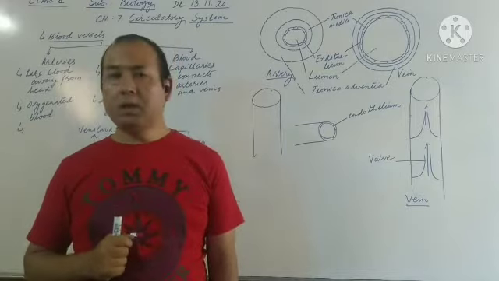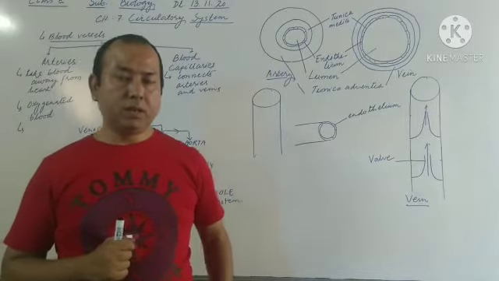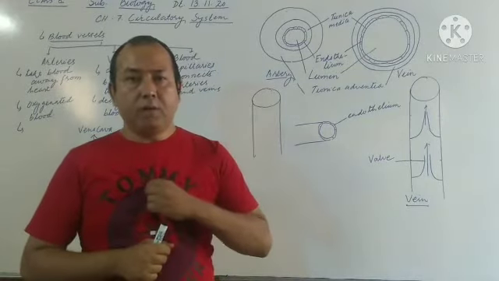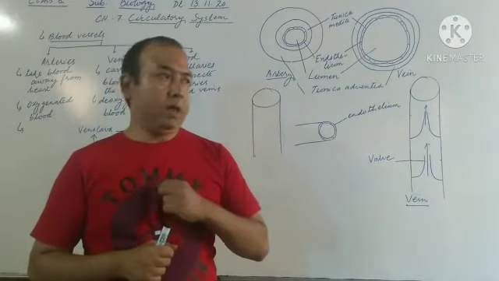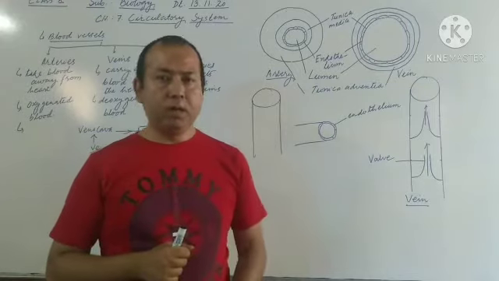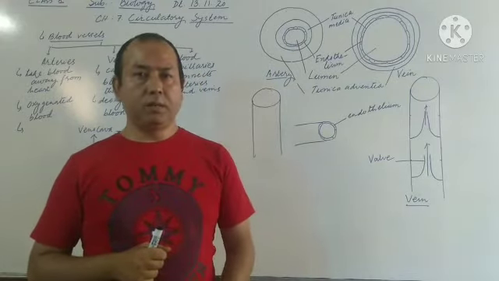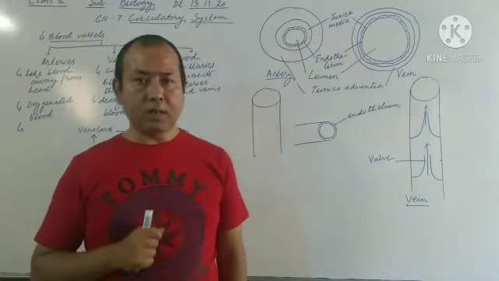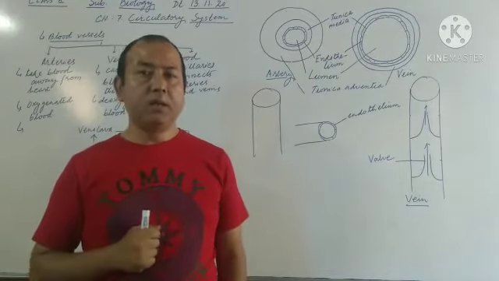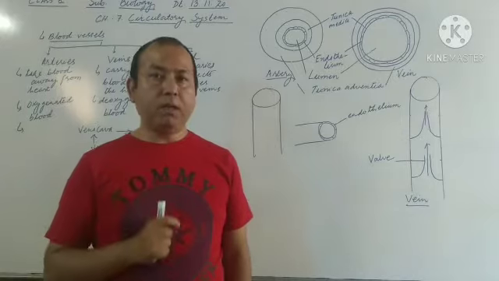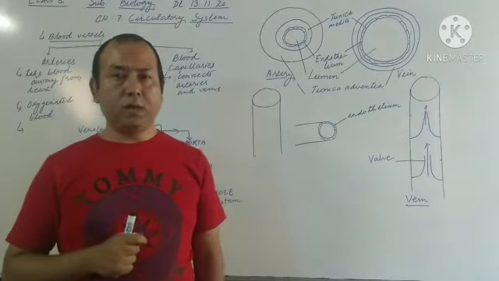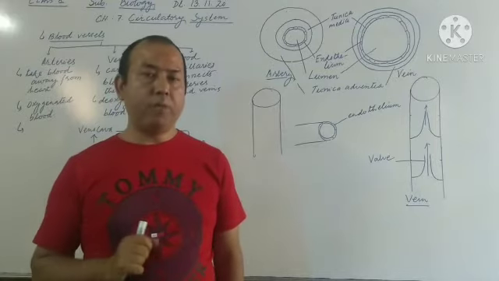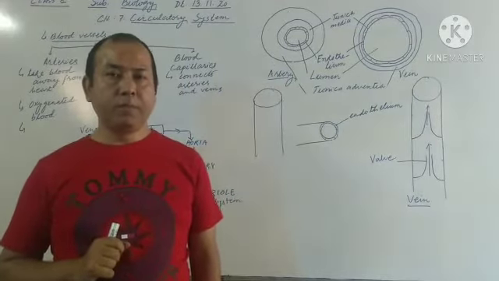Now let us come to the new topic, that is blood vessels. So if you are asked about the blood vessels, then how to define it? We can say that blood vessel is a muscular tubular structure. Tubular means tube-like structure, pipe-like structure. So once again, blood vessel is a muscular tubular structure through which the blood runs. This is how we can define the blood vessels.